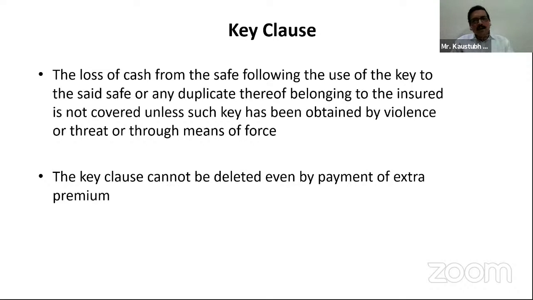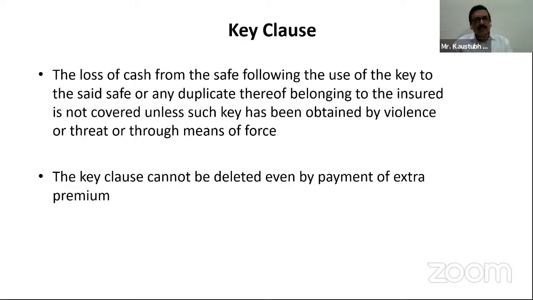Key clause: from our 13.2 examination point of view, you must know this key clause, and in future also, for anything you have to underwrite or for claims, you should know this key clause and understand it better. What is this key clause? The loss of cash from the safe following the use of the key to the said safe, or any duplicate thereof belonging to the insured, is not covered unless such key has been obtained by violence or threat or through means of force.